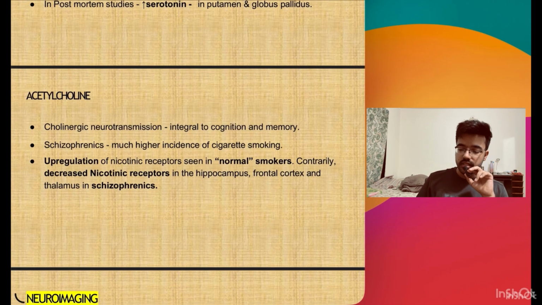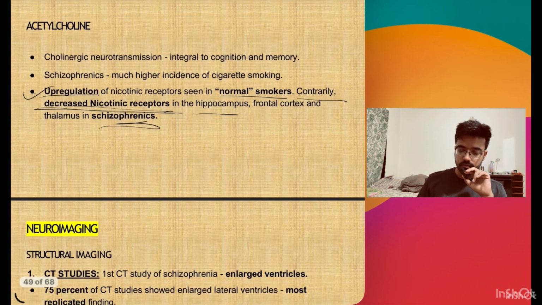Acetylcholine: there is upregulation of the nicotinic receptors seen in normal smokers, while contrary to that, in schizophrenic patients there is a decrease in the nicotinic receptors.